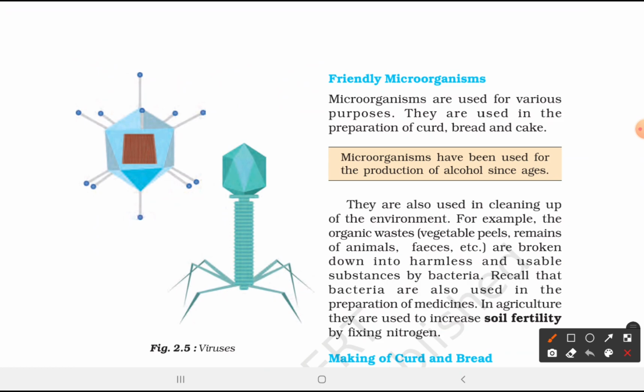For example, the organic waste, vegetable peels, remains of animals, feces, etc. are broken down into harmless and usable substances by bacteria. Recall that bacteria are also used in the preparation of medicine. In agriculture, they are used to increase soil fertility by fixing nitrogen.